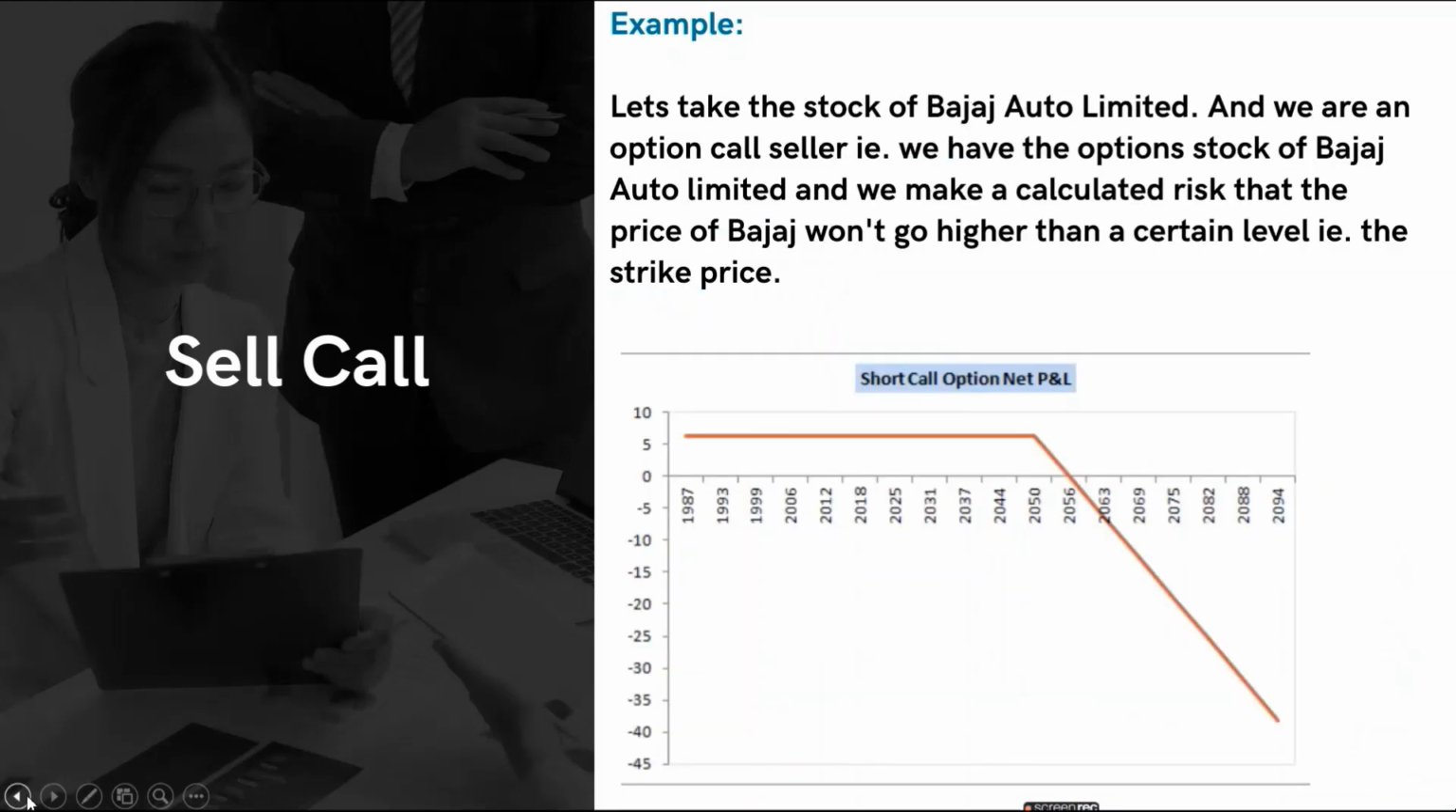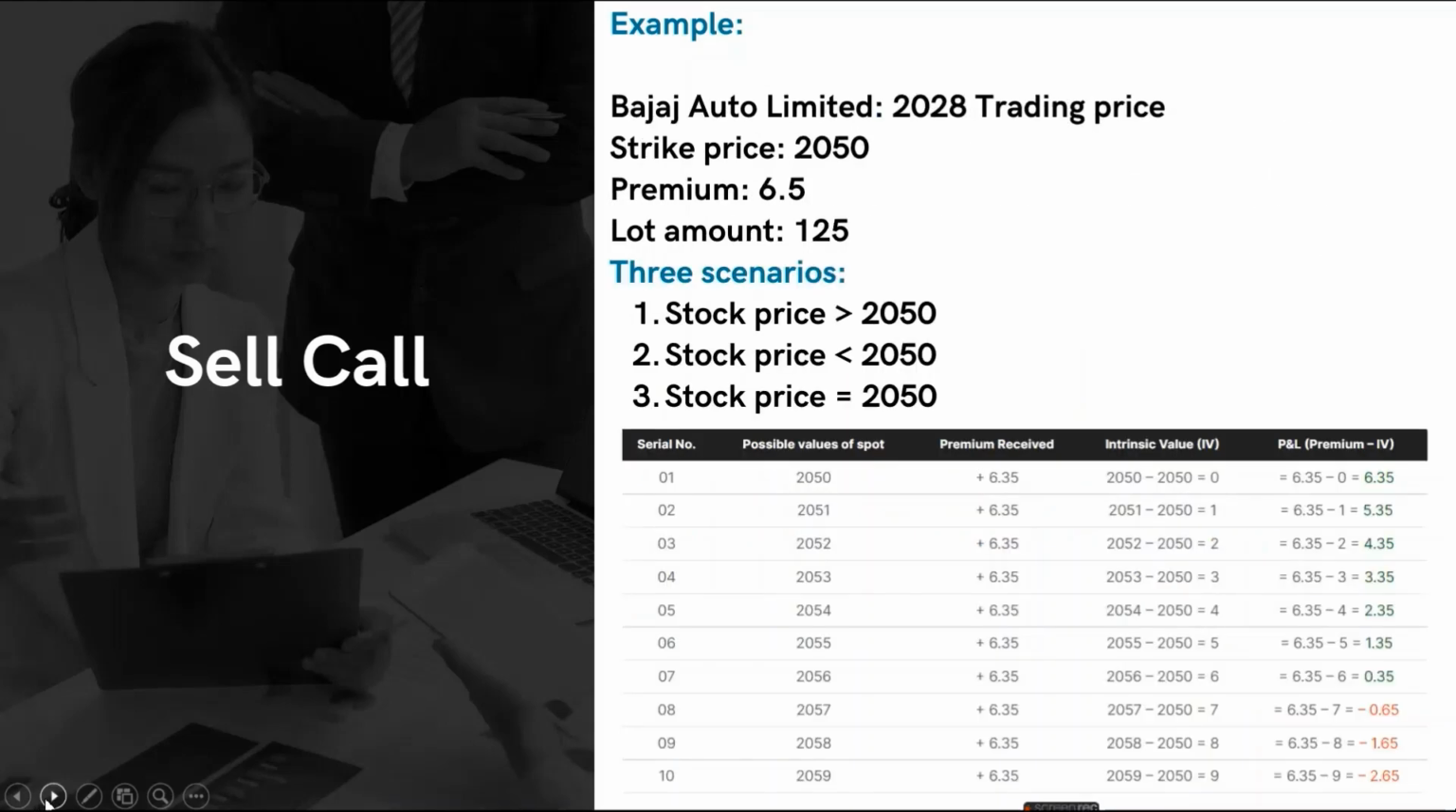And even if we see the graph here, we see that till the amount of 2050, we are at a profit which is limited to the amount of 6.35. That is the premium we received. And after that, as the market price increases above the strike price, we see that we are incurring a loss, and the loss is unlimited. It can reach a very large amount, but as I mentioned, that loss is an indirect loss. So we are not paying that amount, but that is an opportunity loss for us. So that is about the call options, and next we would be discussing the put options.